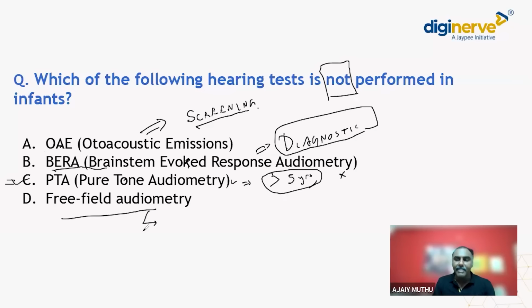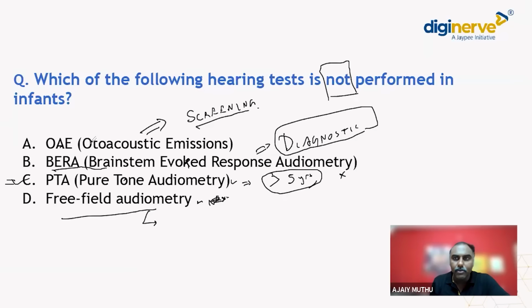Free field audiometry is a kind of audiometry which is done for newborns. What we do is we place the baby in a cradle, and we give sound from all four corners of a room. We check whether the child is able to do the Moro reflex. If you give a sound, the child responds with that Moro response. So this is free field audiometry, the type of audiometry done for newborns.